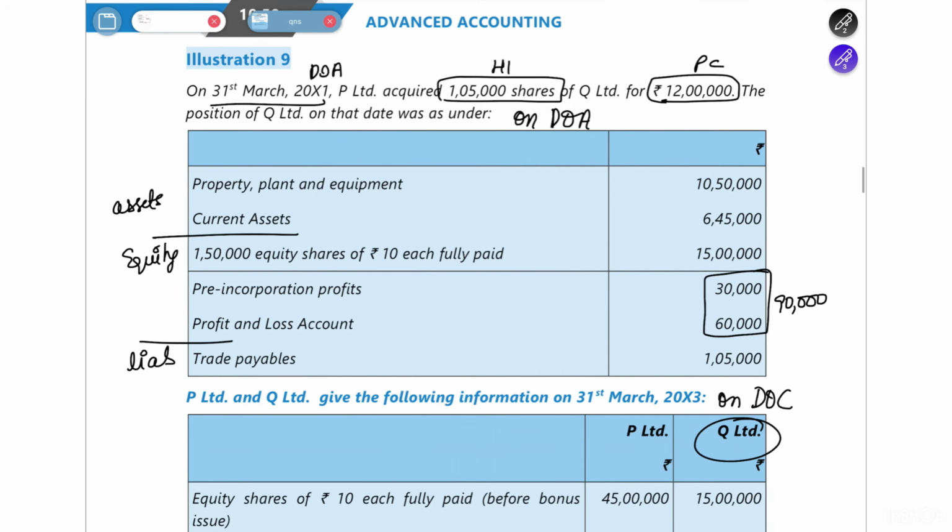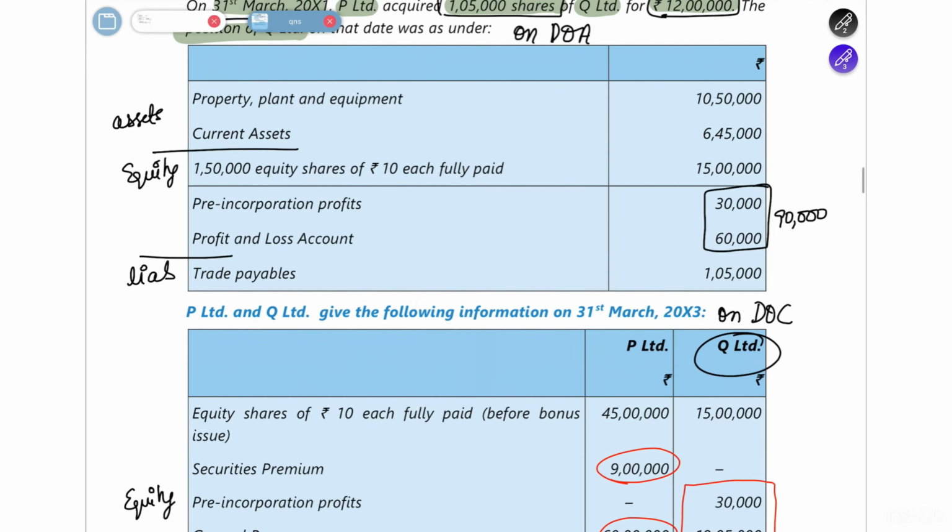So now let's start with illustration number 9. In illustration number 9, they tell you that on 31st March 2001, which is your date of acquisition, P Limited acquires 1,05,000 shares of Q Limited. This 1,05,000 shares represents your holding interest. For how much have they acquired this? For 12 lakh rupees, which is your purchase consideration. Then they have given the position of Q Limited as on the date of acquisition, with the assets, equity as well as the liabilities.